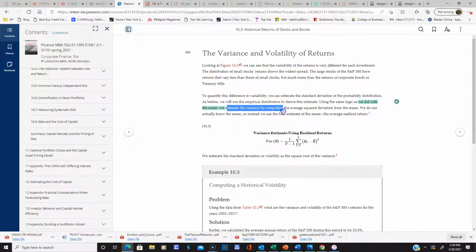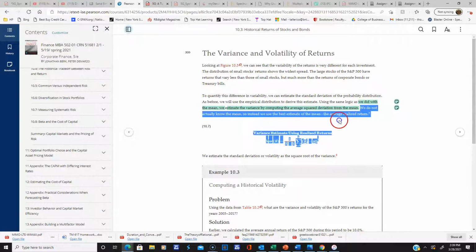Let me highlight this. We do not actually know the mean, so that means we don't know the variance. So instead we use the estimate of the mean, the average realized return.